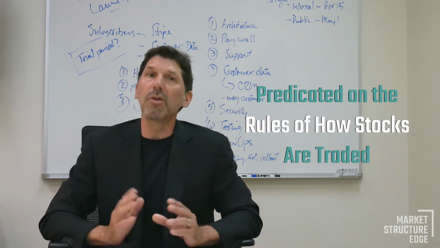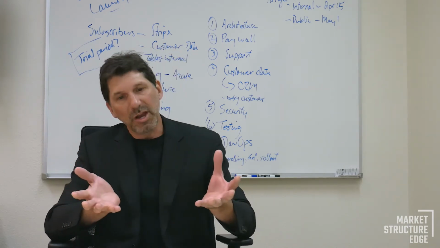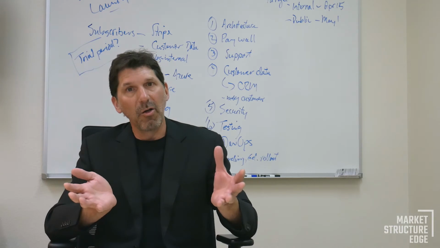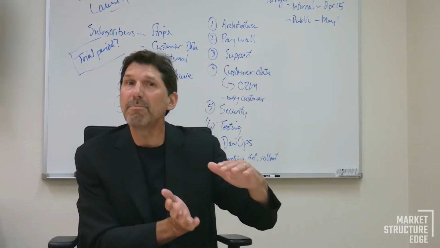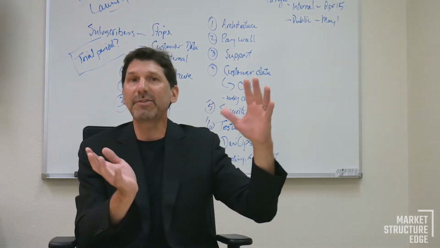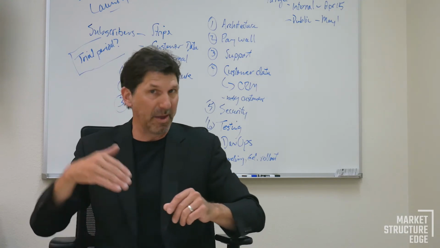And it's predicated on the rules that govern the way stocks trade. So stocks have to trade between the best bid to buy and offer to sell. And if 30% of the volume is coming from passive investment and only 10% of it's coming from active, passive is going to play a much bigger role in how prices behave between the best bid to buy and offer to sell.